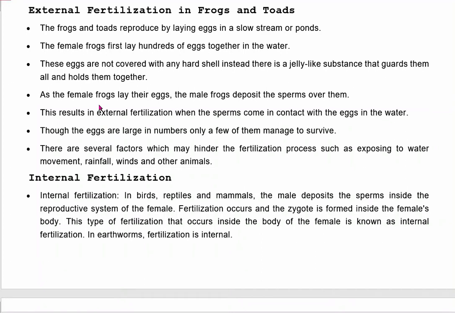As the female frog lays her eggs, the male frog deposits the sperm over them. This results in external fertilization when the sperm come in contact with the eggs in water. Though the eggs are large in number, only a few of them manage to survive. There are several factors which may hinder the process, such as exposure to water movement, rainfall, weeds, and other animals. This is how external fertilization in frogs and toads takes place.